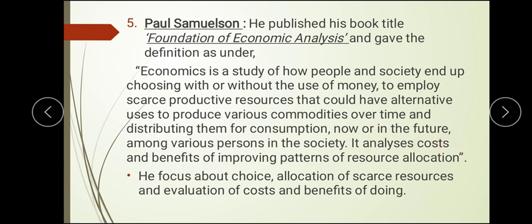It also analyzes at what cost and what benefit the resource allocation is being done and how it has been helpful. So ultimately he focuses on allocation, choice of resources, and the evaluation of cost and benefit of that particular alternative usage. All these things help us understand human behavior, that is, economics. So these are the five definitions given by different economists in the West. I hope you are clear with all five definitions of economics.